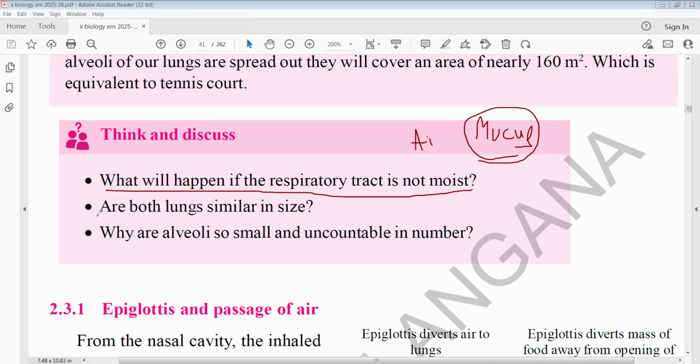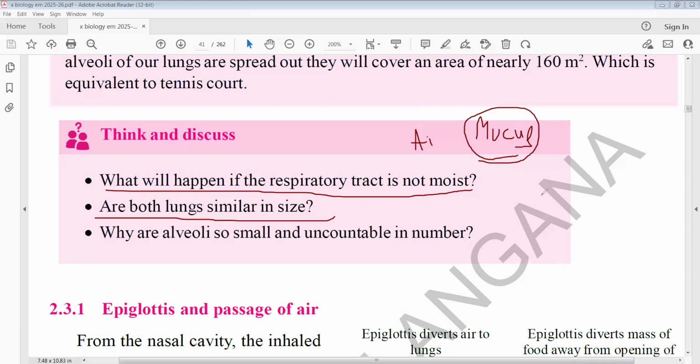Next question: are both lungs similar in size? No. The right lung is larger than the left lung.